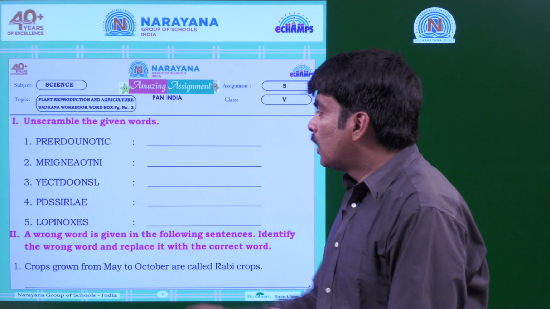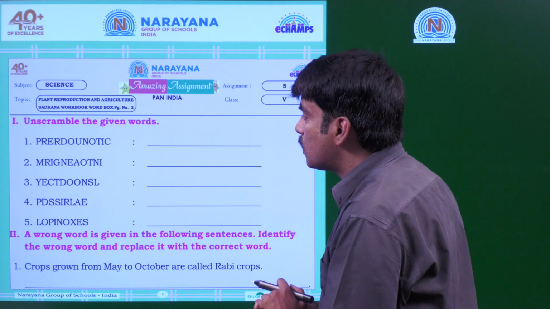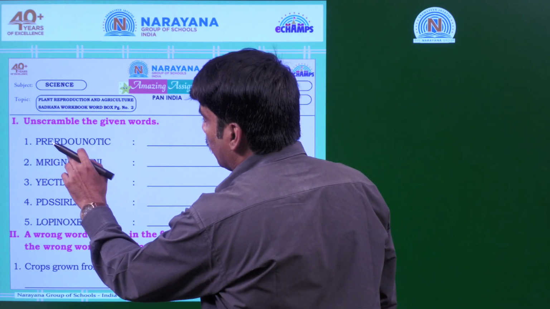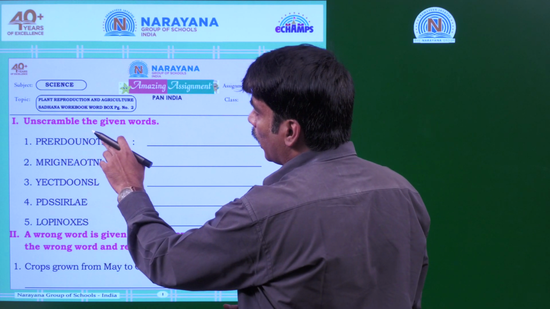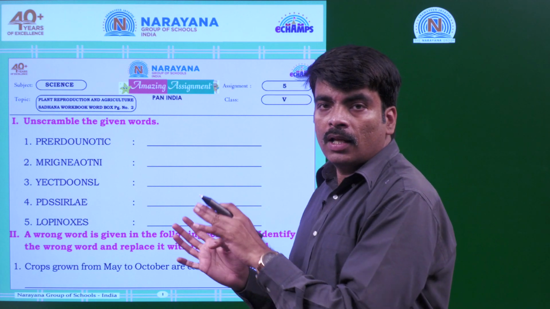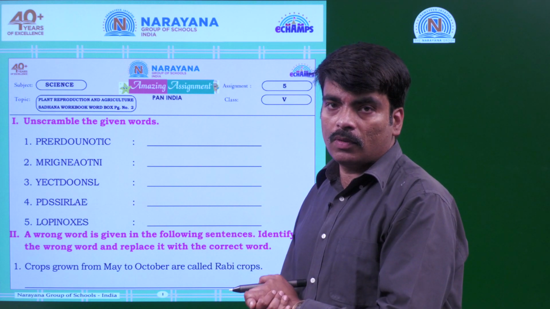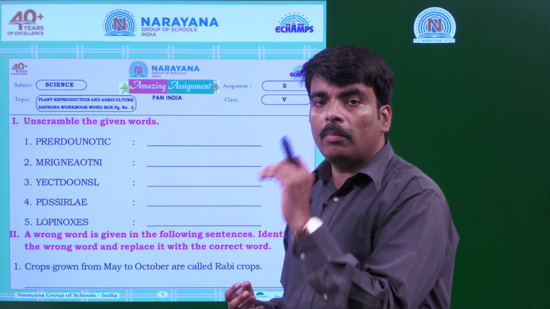Let us start. The first word here is PRERDOUNOTIC. It is the word which is scrambled completely. From that we are going to take out the meaningful word.